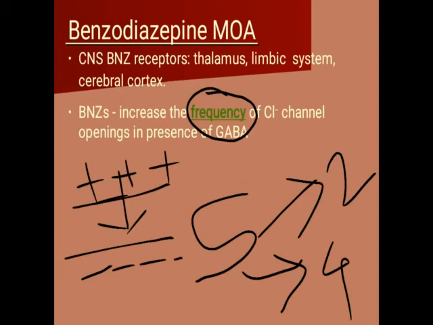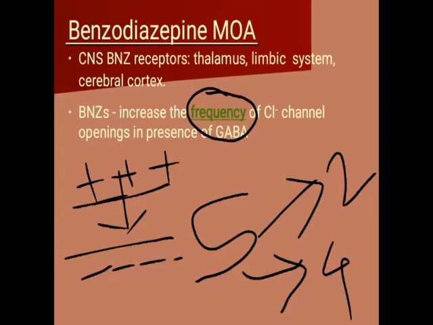It will lead to the hyperpolarization state, which is the resting state. So there is no transfer of nerve impulses from one cell to the next cell. So CNS depression activity we will get. So that is the mechanism of action of benzodiazepam and barbiturates.